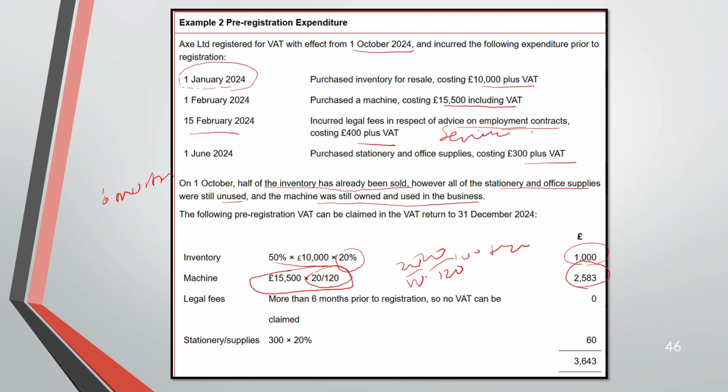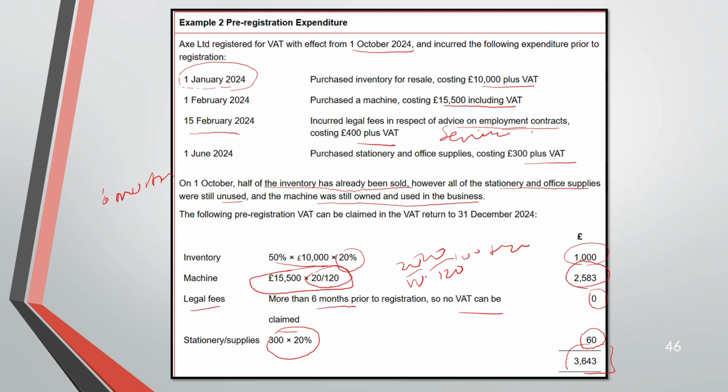You see, March, April, May, June, July, August, September is more than 6 months. So you can't claim that. So it is 0. You have to write the reason also like this in your exam. More than 6 months before registration, so no VAT can be claimed because it's a service. Then stationery and office equipment, 300 plus 20% VAT. So 60. So all this you can claim.